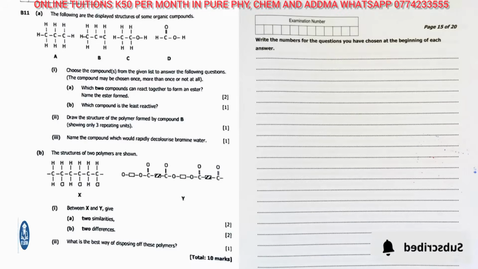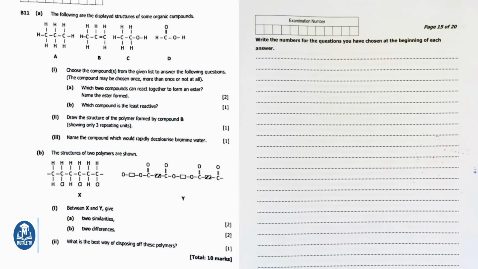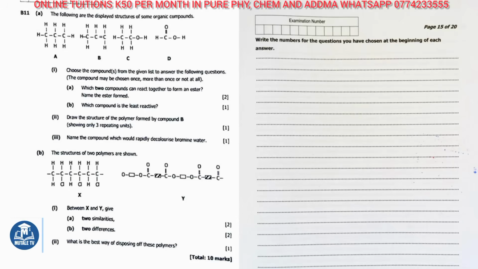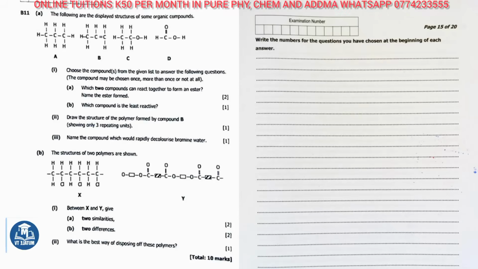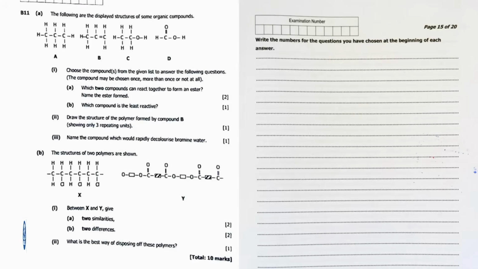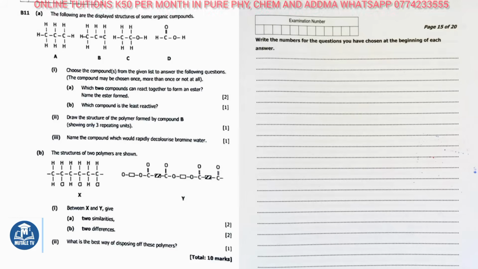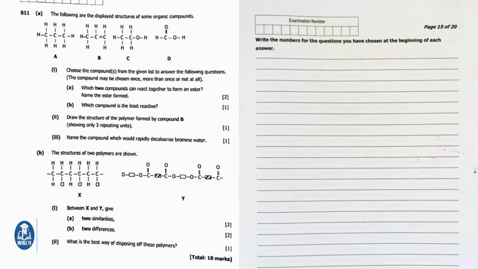Question B11 reads, the following are the displayed structures of some organic compounds. The four structures are labeled A, B, C, and D. Structure A is ethane, 2 carbon atoms joined by a single bond with 3 hydrogen atoms on each carbon. Structure B is ethene, 2 carbon atoms joined by a double bond with 2 hydrogen atoms on each carbon. Structure C is ethanol, 2 carbon atoms with an OH group attached at one end. Structure D is ethanoic acid, 2 carbon atoms with a C double bond O and an OH group at one end.